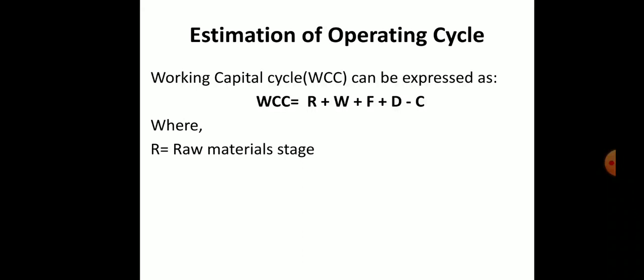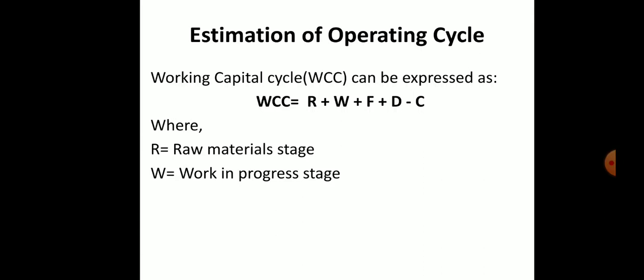So it will reach our office, meaning our company. Till then, how many days it will take, that time duration. Then work in progress. We take that raw material and start producing the product. For example, if you want to produce a desk, it will take almost 15 or 20 days. So work in progress means the production time.